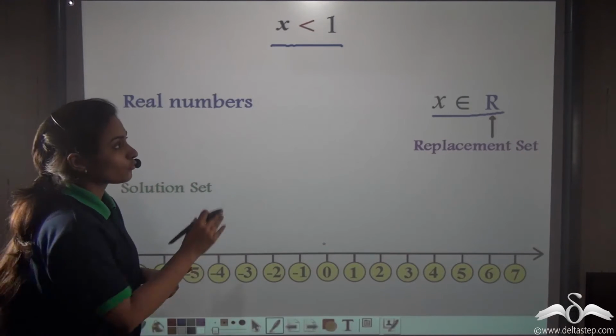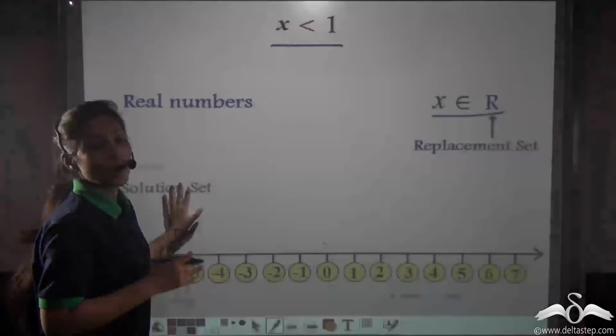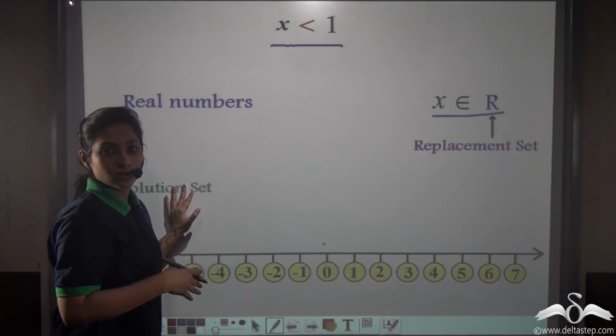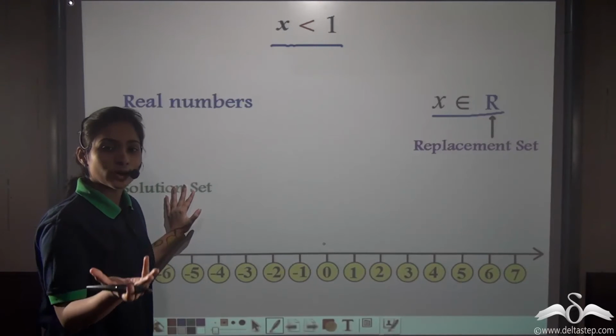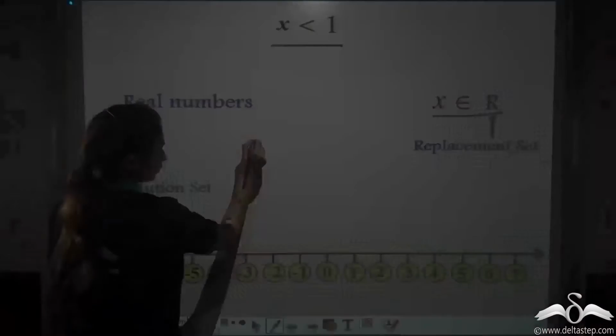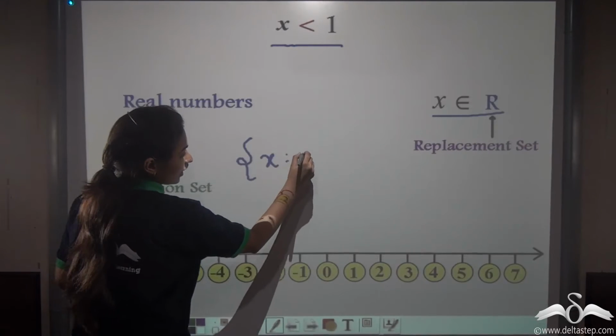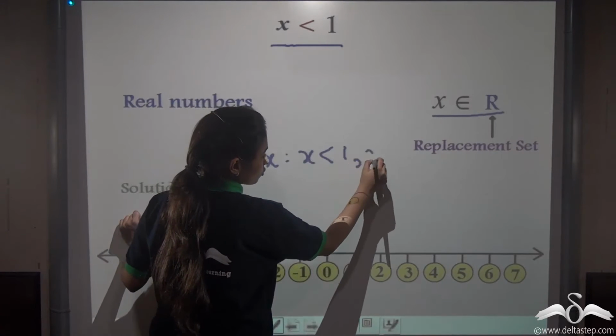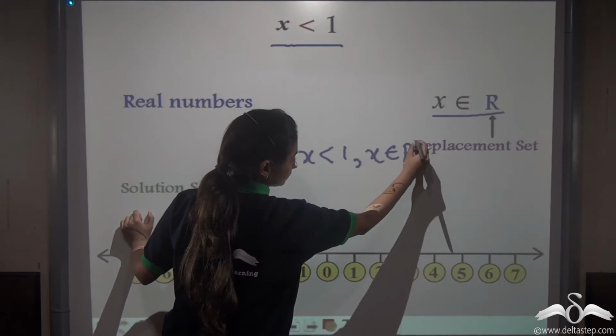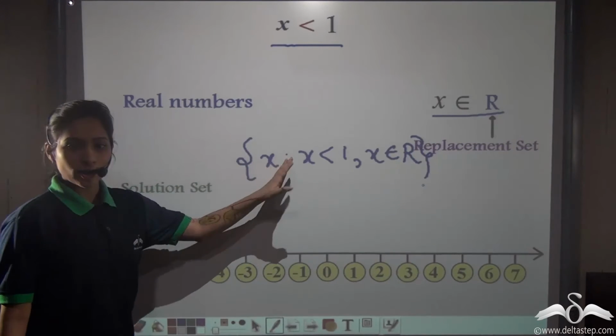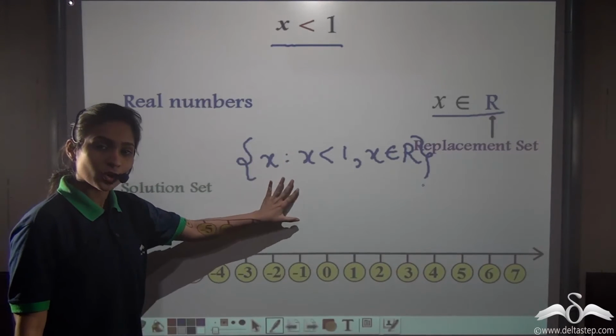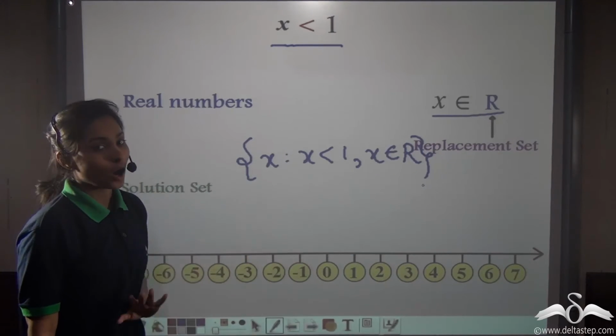Well, I'll tell you. First, let us find out the solution. Now, how will you write the solution set for this? You know there are a lot of numbers. So, you can write that in set builder form. x such that x is less than 1 and x belongs to real numbers. Right? So you do not need to write the solution set for this. You can directly plot that on a number line. Now how will you do that?